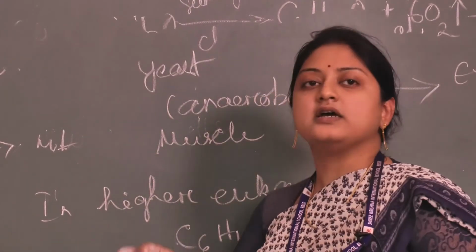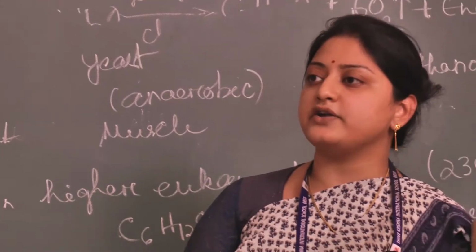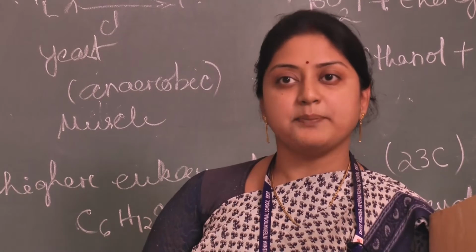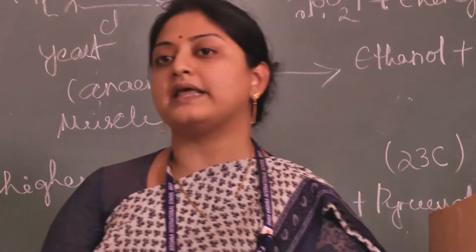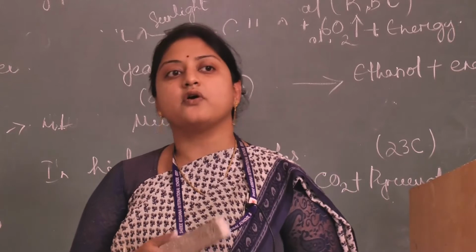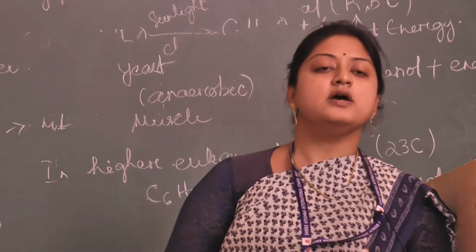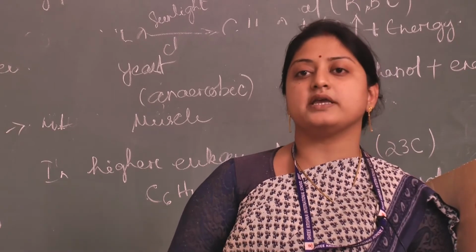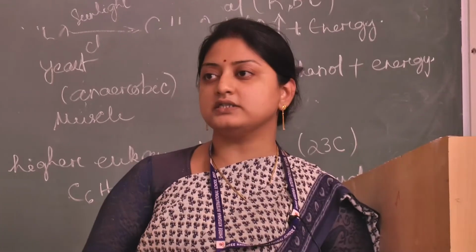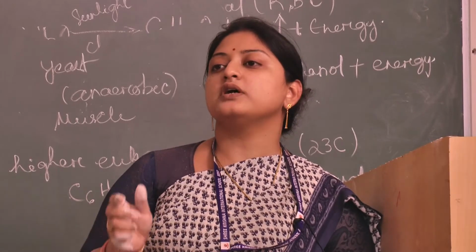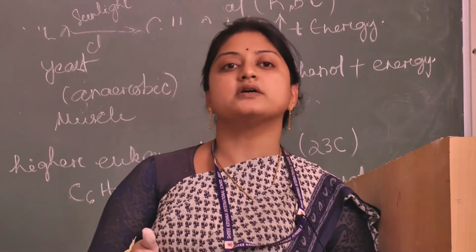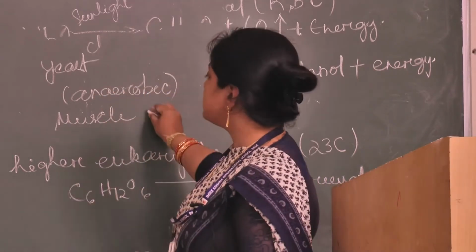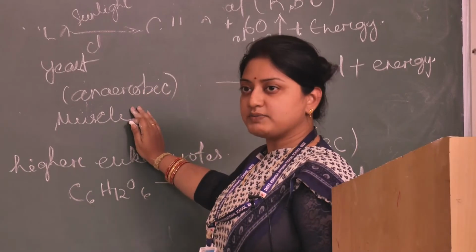For example, we are undergoing vigorous activity or vigorous exercise. In that particular area, for example, our leg muscles are working. After walking for a certain period of time, our leg muscles get cramped. Why? Because in that area, the energy liberated is being used up, and that area becomes taxed with oxygen. Because of that, anaerobic respiration takes place.